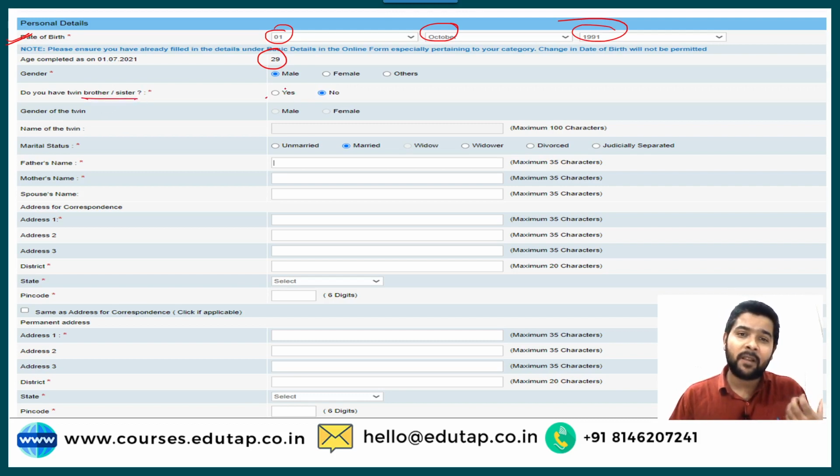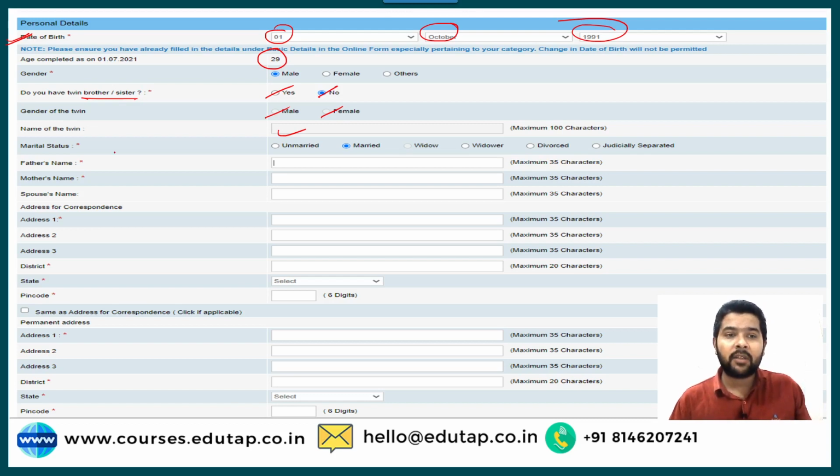If you have, you will fill yes. If you do not have, then you fill no. Then the gender of the twin, whether male or female, you need to choose accordingly. Then the name of your twin, you need to fill that. So this is the first time that NABARD is asking about twins. Now, what is your marital status? Whether you are married, unmarried, a widow, a widower, a divorcee, or judicially separated. So you need to fill your marital status.